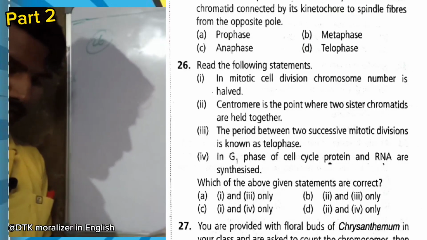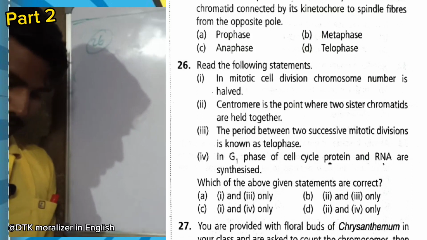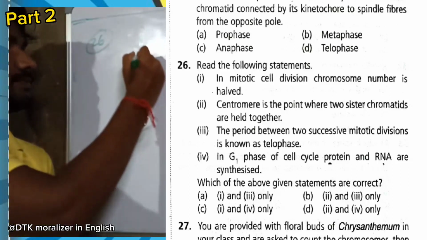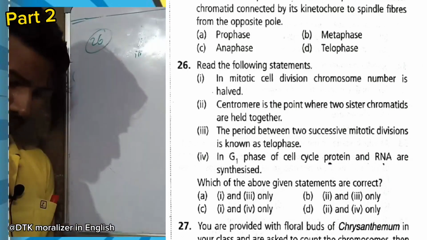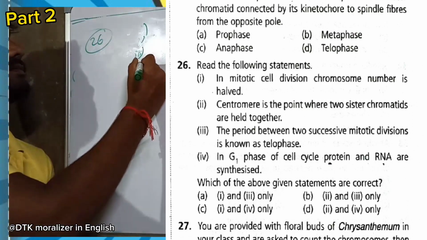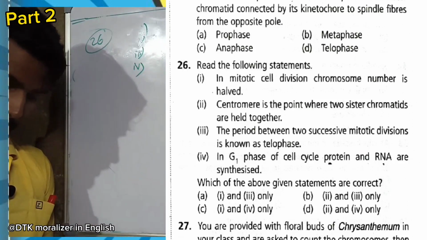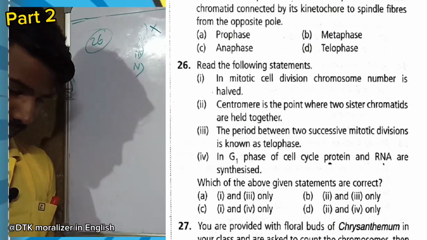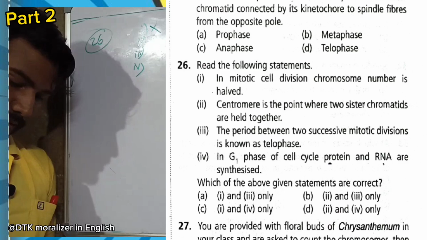Now question number 26, read the following statements. In mitotic cell division, chromosome number is halved. Centromere is a point where two sister chromatids are held together. The period between two successive mitotic divisions is known as telophase. In G1 phase of cell cycle, protein and RNA are synthesized. So here we have to find out the correct options.